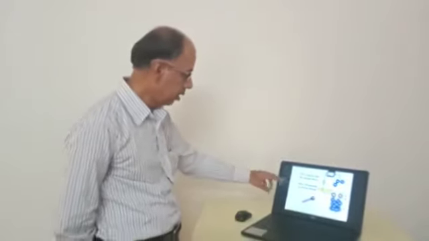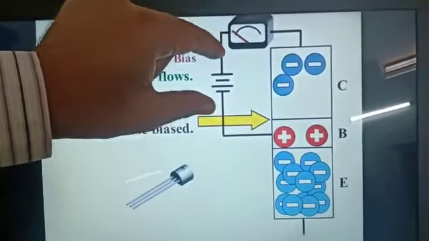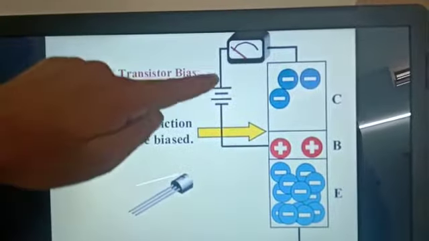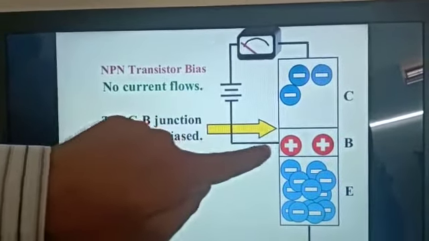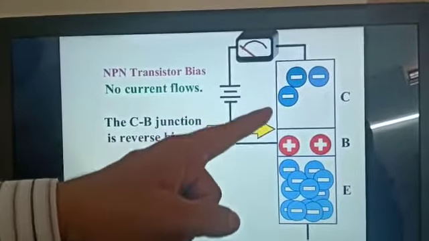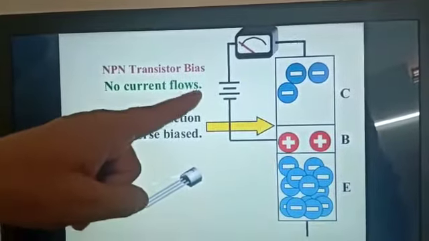Now let us see, in a three terminal transistor, the collector base junction is always reverse biased. The collector terminal is N type, N is connected to positive, and the base is connected to negative, positive to negative. This is a reverse bias. So the collector base junction is reverse biased, meaning no conduction takes place and no current flows through.